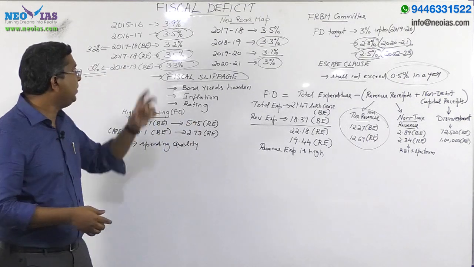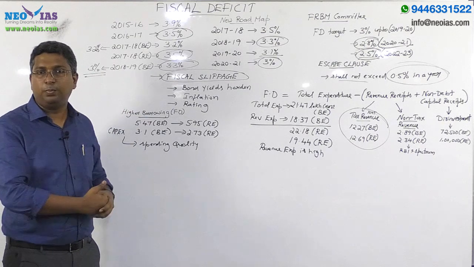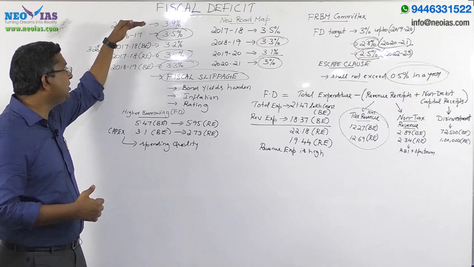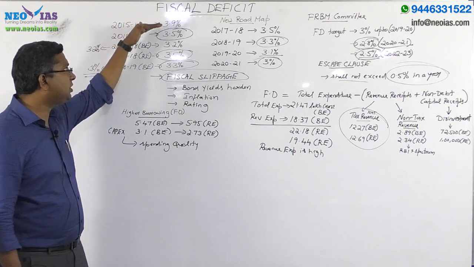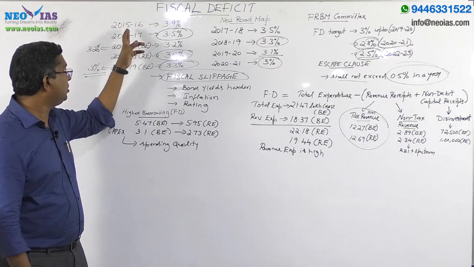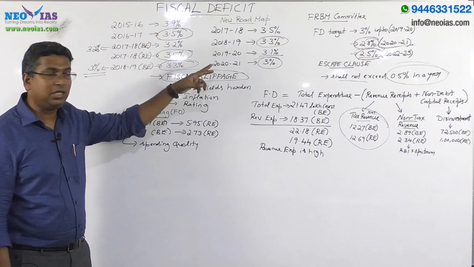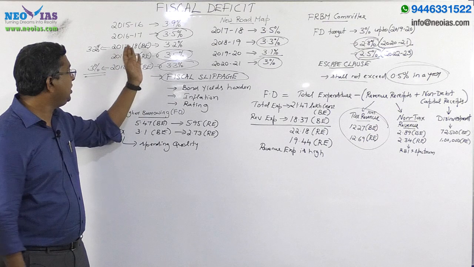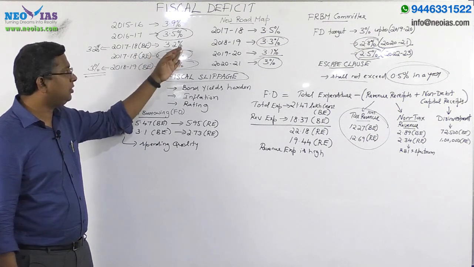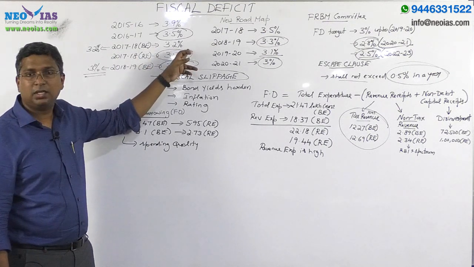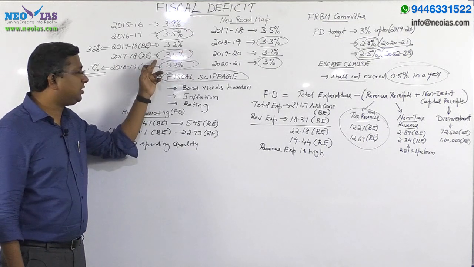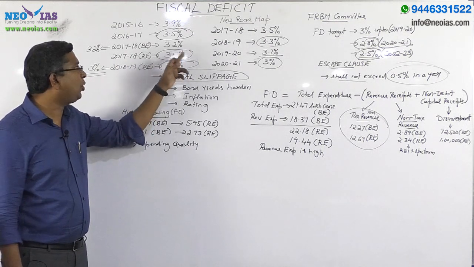Mainly, once this government came into power, in the first 3 years the fiscal deficit was consistently coming down. In 2015-16 it was 3.9%, in 2016-17 it was 3.5%, and in the 2017-18 budget it set a target of 3.2%, but in the revised estimate it has reached 3.5%.